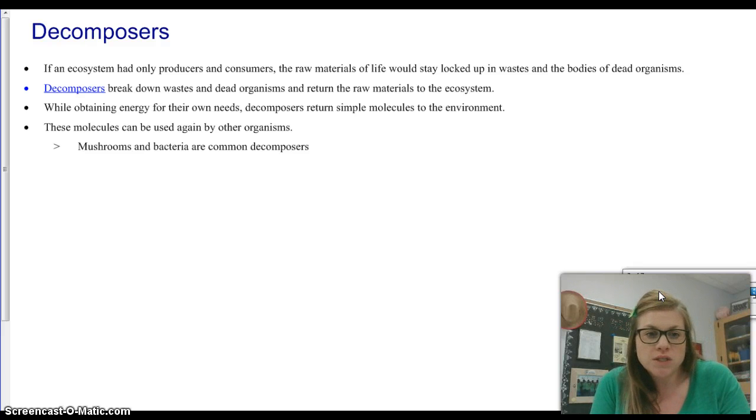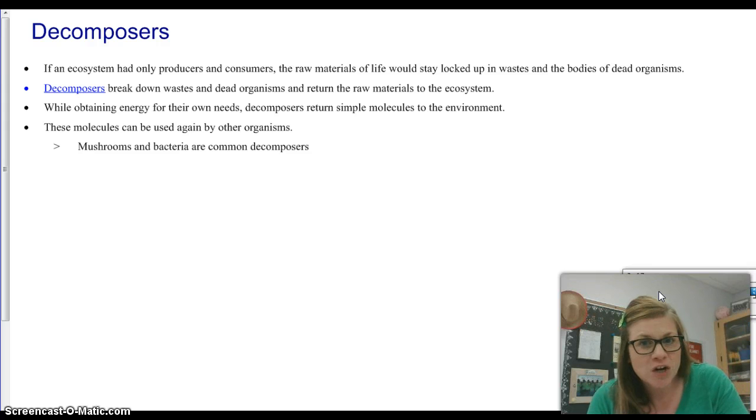If an ecosystem had only producers and consumers, the raw materials of life would stay locked up in waste. So basically, if we didn't have decomposers, dead bodies would pile up on Earth and it would be a really stinky place to live. So decomposers are very, very important. They're going to break down any organism that dies and return those nutrients into the soil. So ultimately, we're completing that whole circle of life, just like in The Lion King.